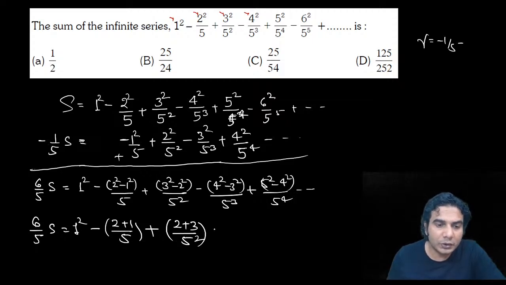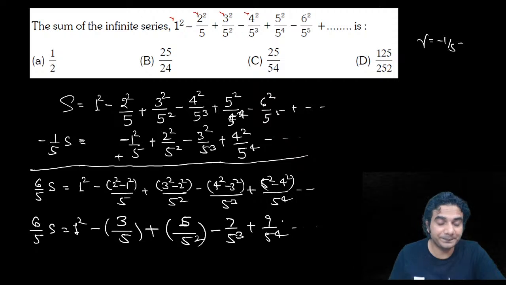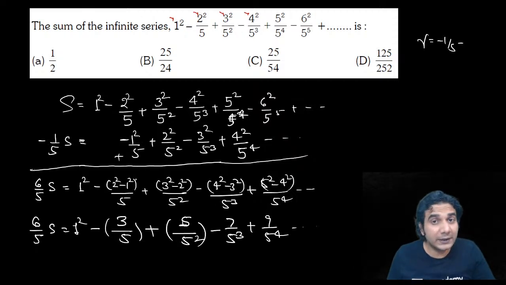Okay, so basically what you can do is you can add these numbers, and these numbers you can see will form an AP. So a plus b, just add these numbers and write the sum. So it is going to be 3, it is going to be 5, and then next is going to be 7, 7 upon 5 cube and so on, then plus 9 upon 5 raised to 4. So you have got an AGP, now this is AGP. So to find the sum, again multiply by the common ratio and subtract, and this time you'll get the answer.